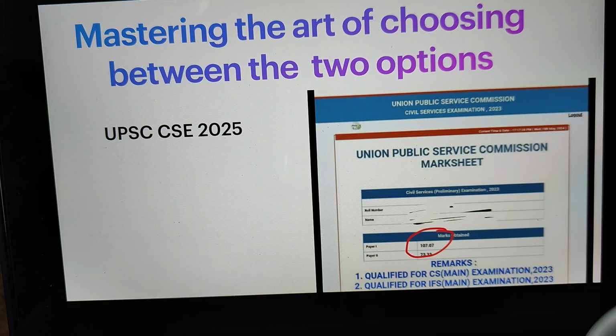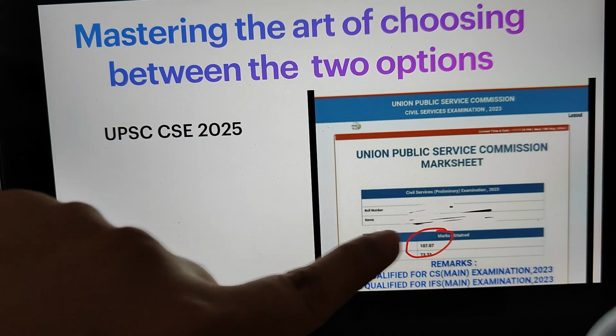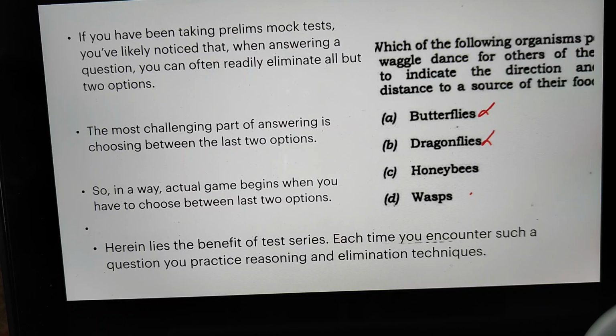you may notice that for another 20 to 30 questions, you will be able to eliminate two options, and then you will be left with two options. Now we have to master our logical reasoning in such a way that we are able to choose smartly between those two options and choose the correct answer.